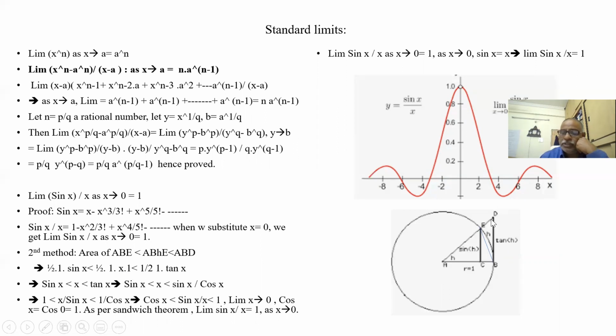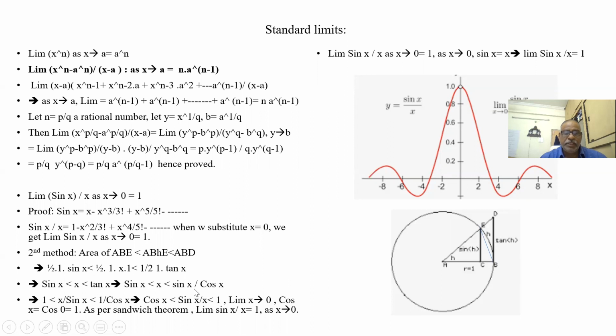So again, what is this ABD? ABD area, half base into, what is this? This is tan H. Because what is tan H? BD by AB. AB is 1. So tan H is the BD line. That means sin X is less than X, less than tan X.